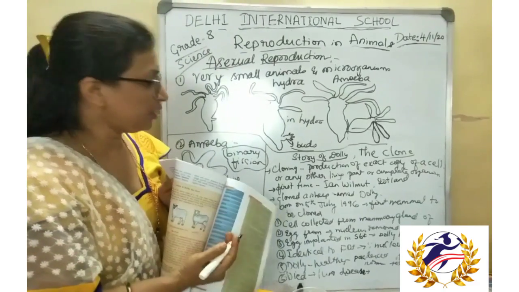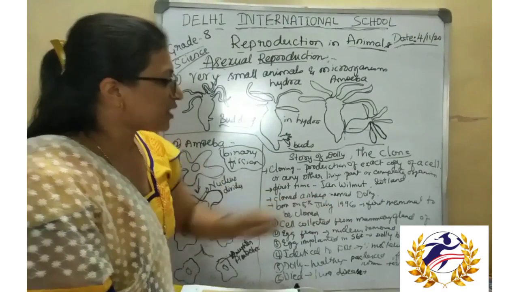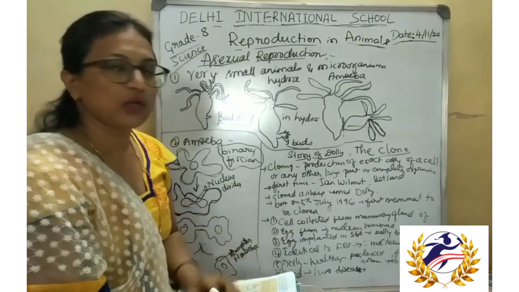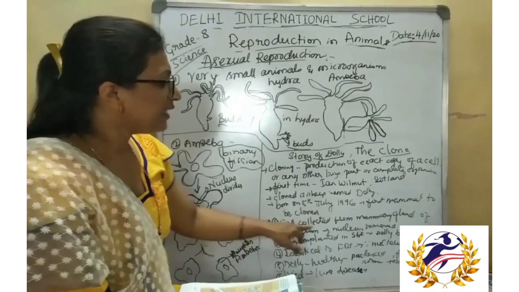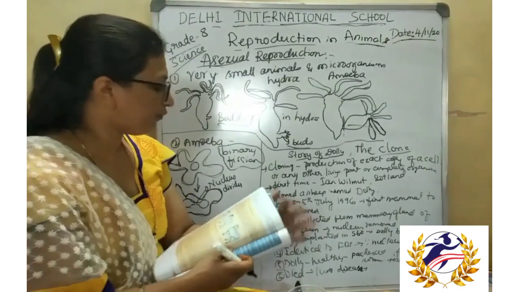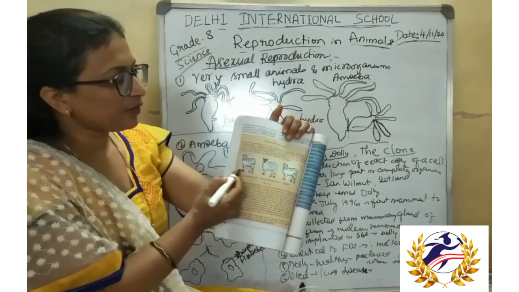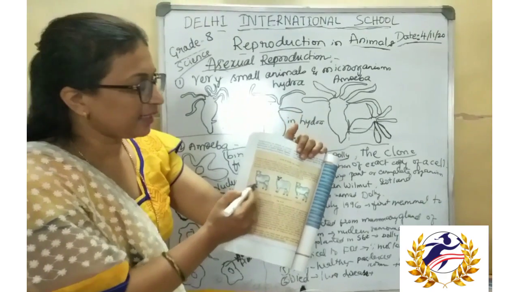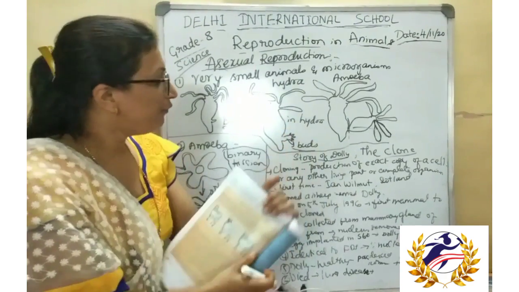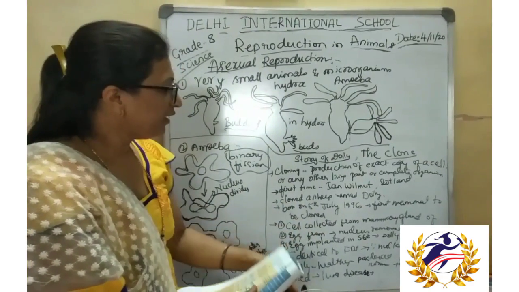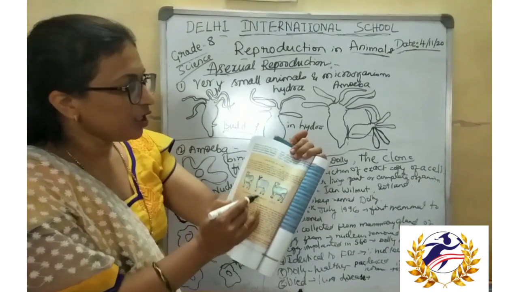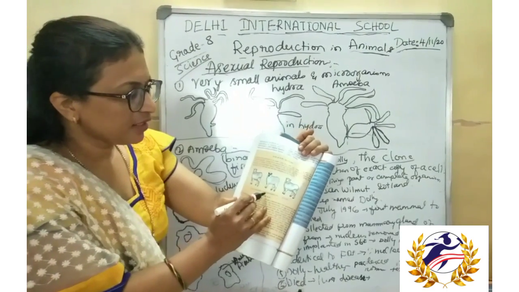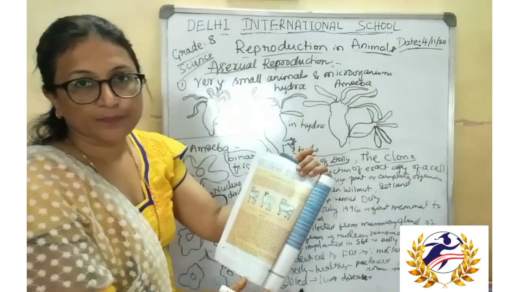So in 1996, what did they do for this cloning? The cell was collected from the mammary gland of a Finn-Dorset sheep, and the egg was taken from a Scottish black-faced ewe.